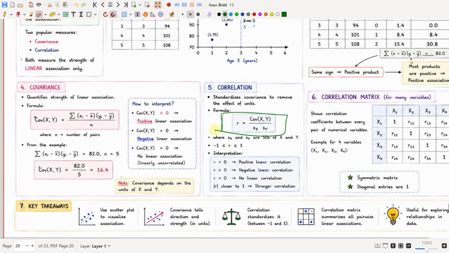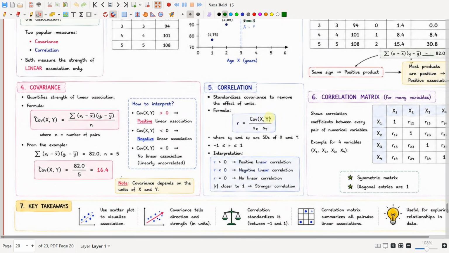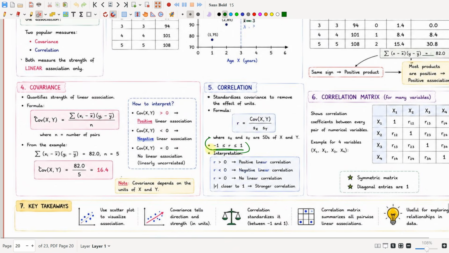The formula for correlation is R equal to covariance of x comma y divided by standard deviation of x into standard deviation of y. The correlation is denoted using R, so minus 1 is less than or equal to R, which is less than or equal to 1. If R is greater than 0, there is a positive linear correlation.